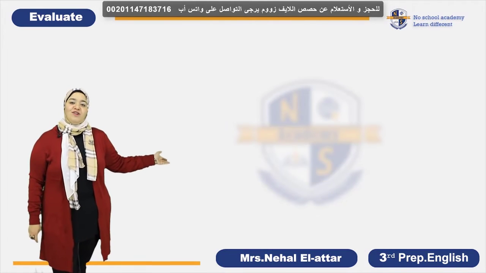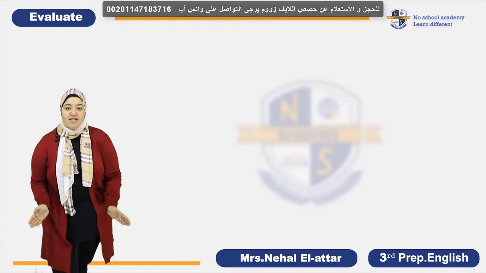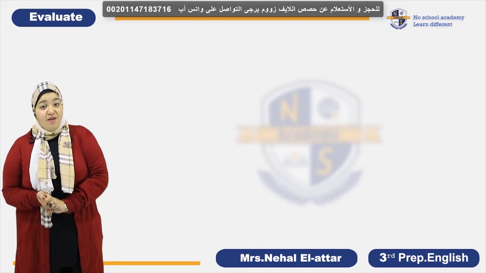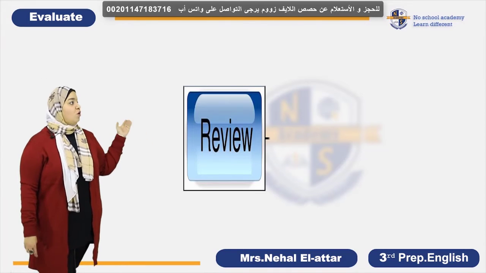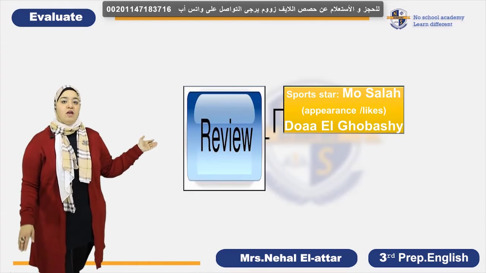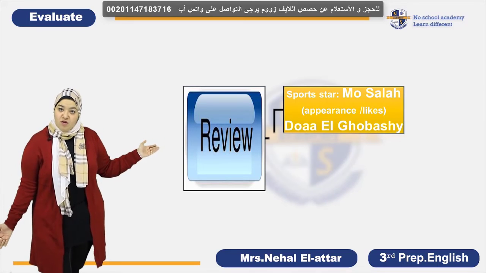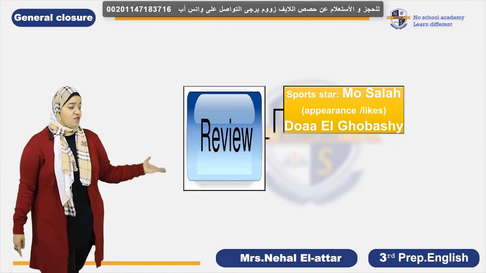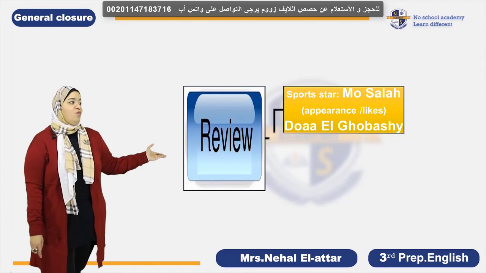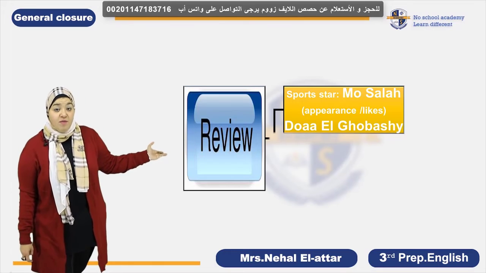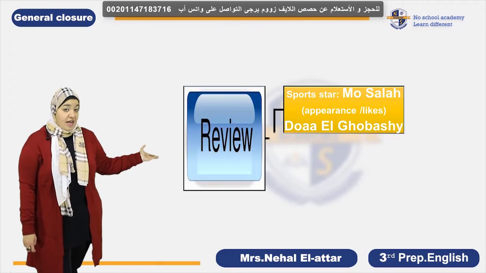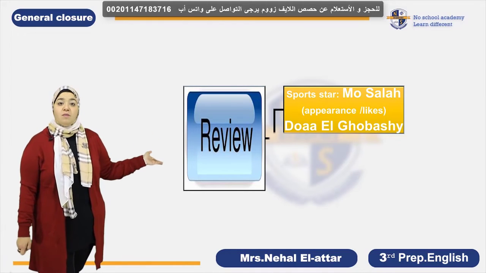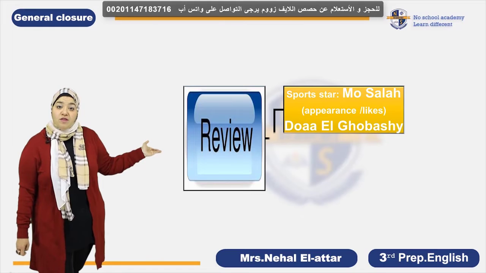Okay, right now we are going to summarize what we have taken in the whole session. Let's remember together what we have discussed today. If you remember, dear guys, we talked about our superhero Egyptian star, Muhammad Salah. We talked about his likes and dislikes. We described his character, and we talked about Doha El Shorbagy, the player or champion that you've listened to in the track. We talked about what? Let me remember with you.